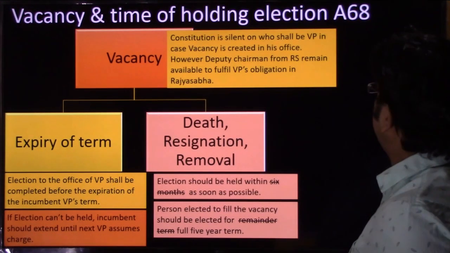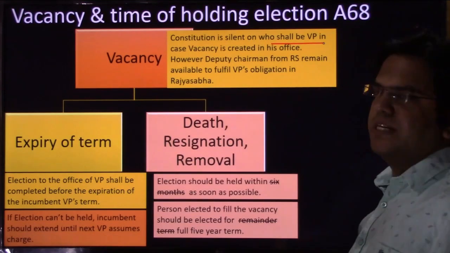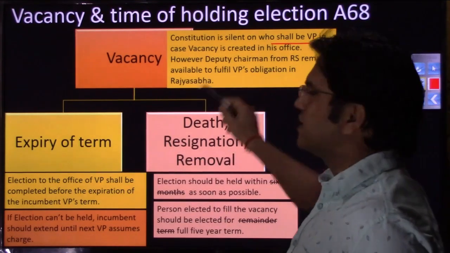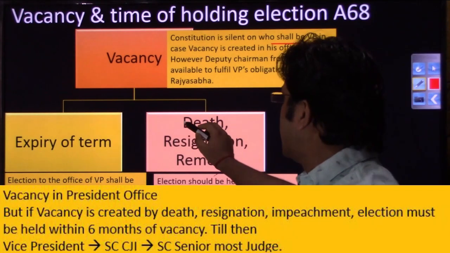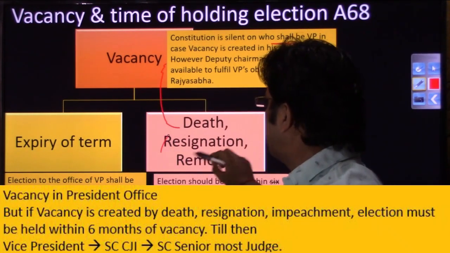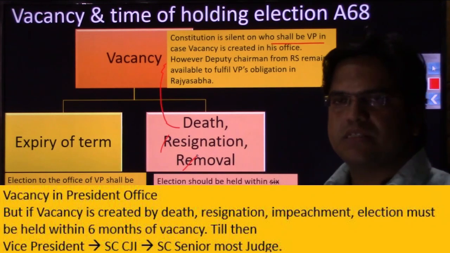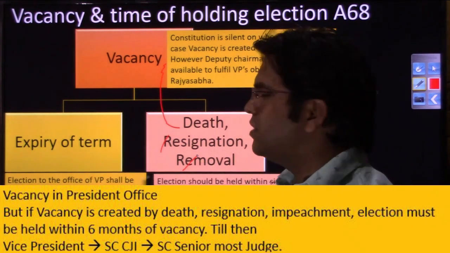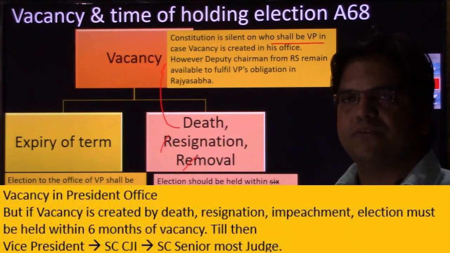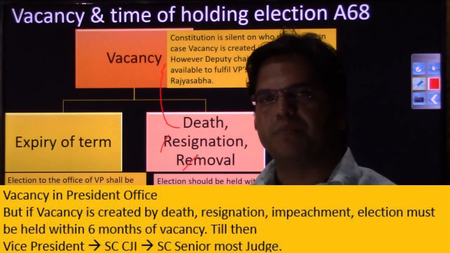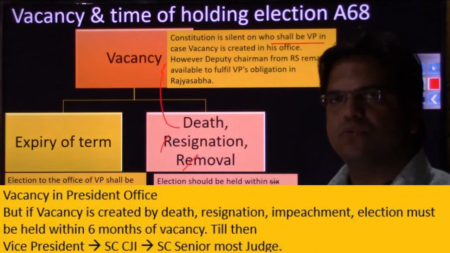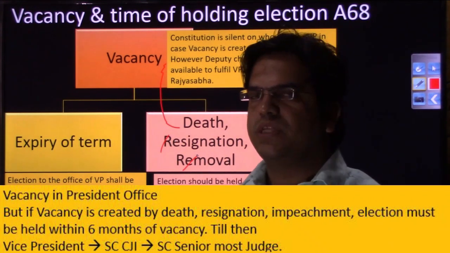The Constitution is silent on who shall be vice president in case a vacancy is created. If you remember, in the president's office, if a vacancy was created due to death, resignation or removal, there was a sequence, right? First, the vice president will assume charge of the president's office. If the vice president is not available, then the Chief Justice of India, and if he is also not available, then the senior-most judge. So there was a sequence.